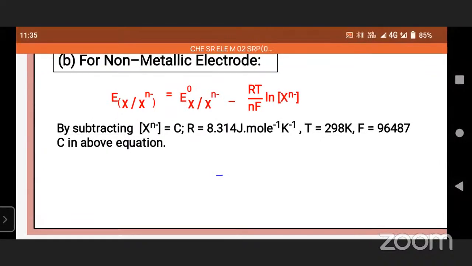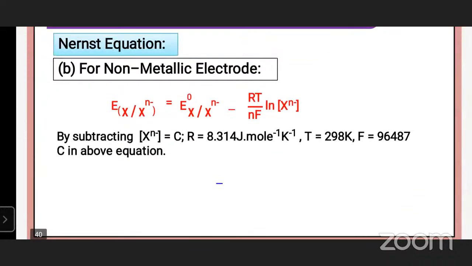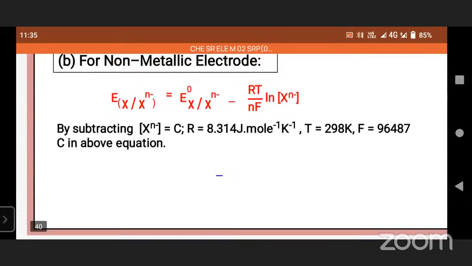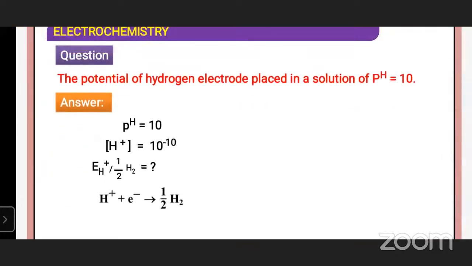R means gas constant, 8.314 joules per mole per Kelvin. T is absolute temperature in Kelvin scale, 298 Kelvin. F means Faraday constant, 96,487 coulombs per mole. So that is the Nernst equation for metallic electrodes and non-metallic electrodes.